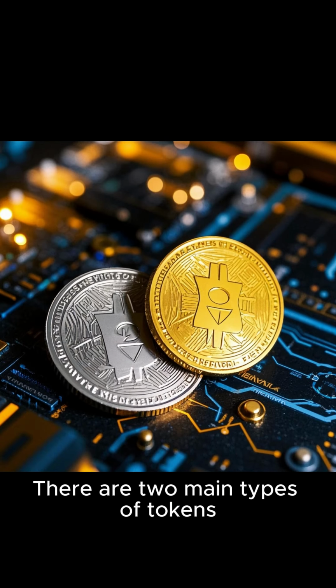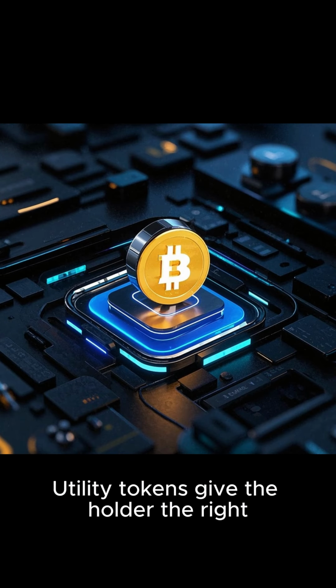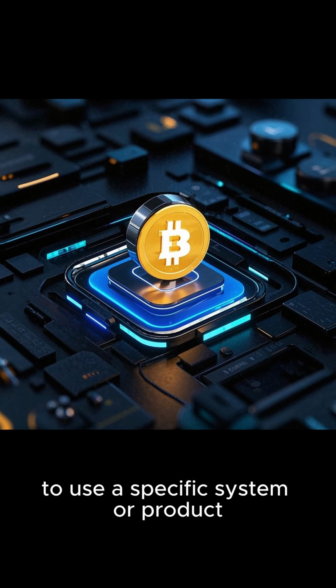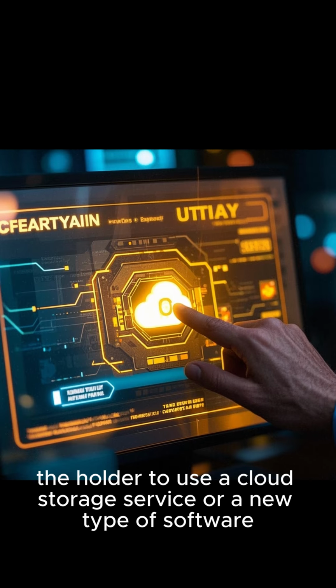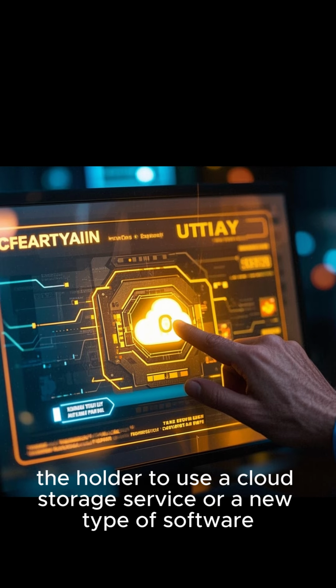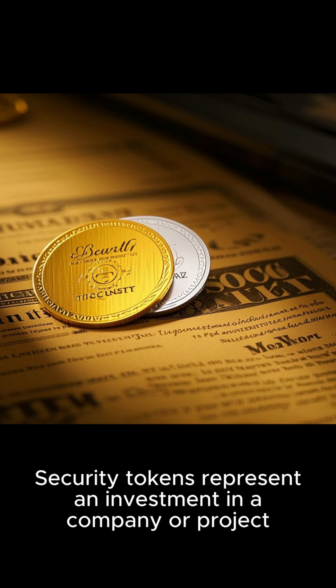Types of tokens. There are two main types of tokens: utility tokens and security tokens. Utility tokens give the holder the right to use a specific system or product. For example, a utility token might entitle the holder to use a cloud storage service or a new type of software. Security tokens represent an investment in a company or project.